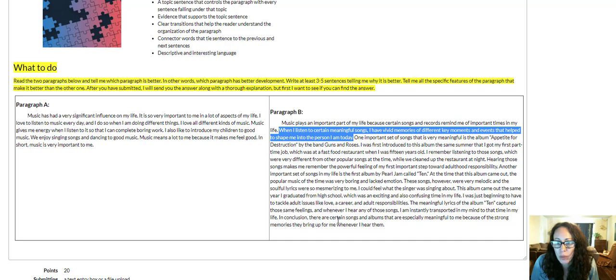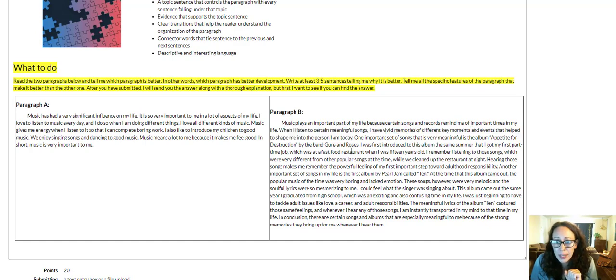So it's almost like we have two sentences here that are really the topic of the paragraph, and everything is going to follow under this topic, okay, about these important times, these important memories that this person has that had a big influence on their life.